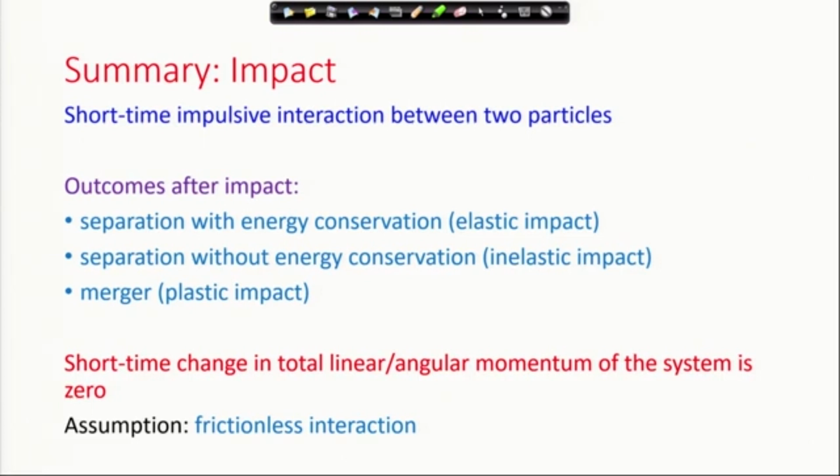Okay, to summarize, we have looked at short time impulsive interaction between two particles. We have classified them as elastic, inelastic and plastic impact, and we have used the fact that the short time change in the total linear momentum, we have not talked about angular momentum, we will talk about it very soon, but the total linear and angular momentum of the system, the change in this total linear or angular momentum of the system in this very short duration is 0,